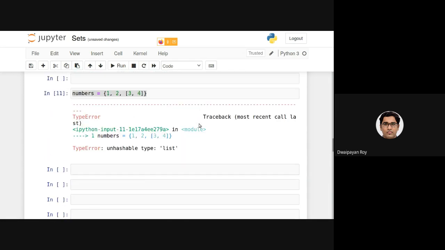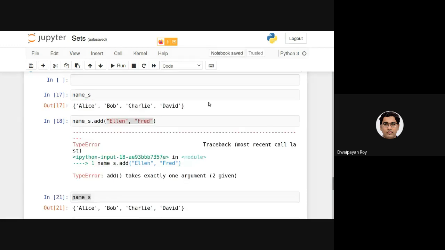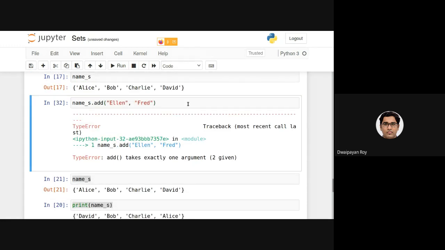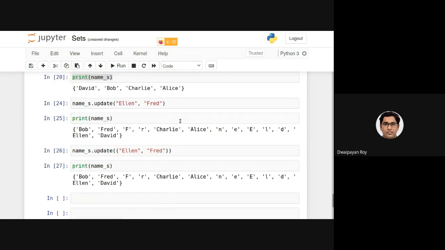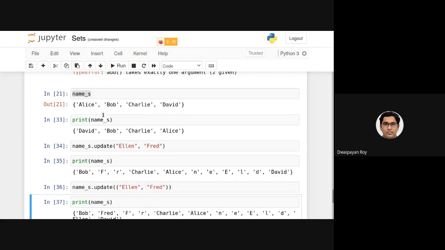Now, let's just re-execute this so that you can actually understand. Then I should be executing this, this, this, and after that this, and after that this. So you can see the name set was containing David, Bob, Charlie, and Alice.